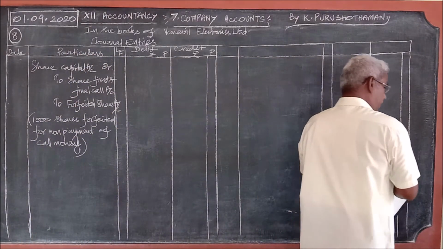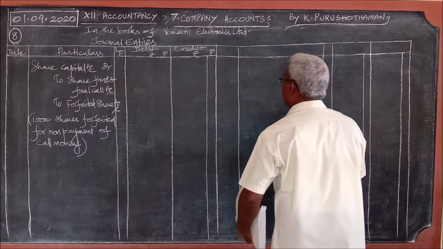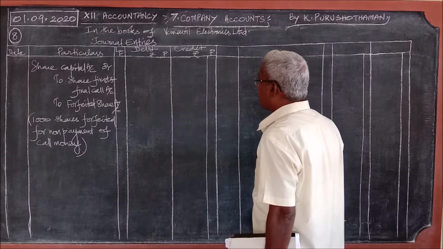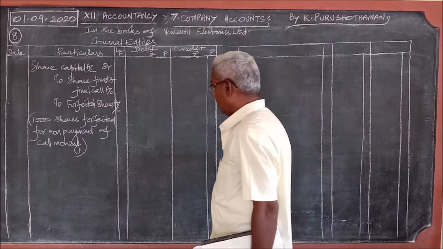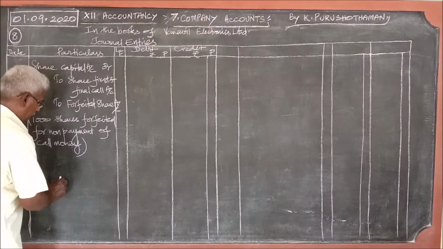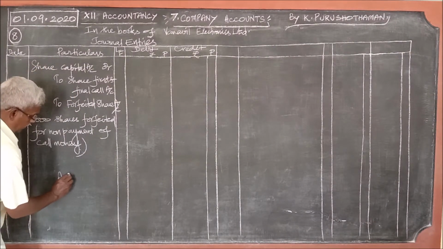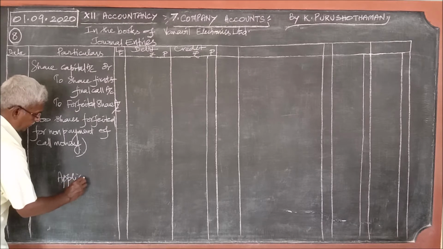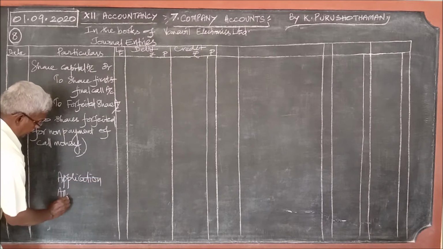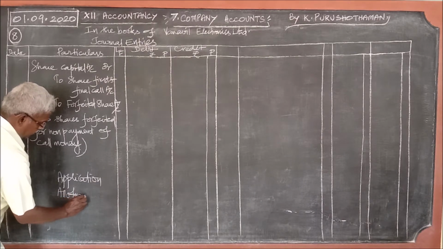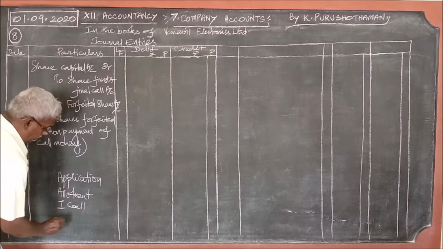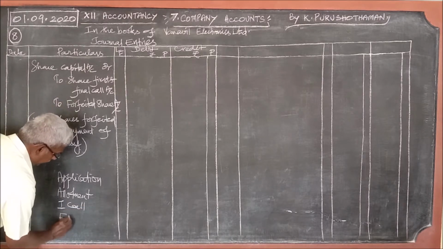I told you when I was teaching the theory part, there are 4 stages. Application stage, allotment stage, first call stage, then second and the final call.